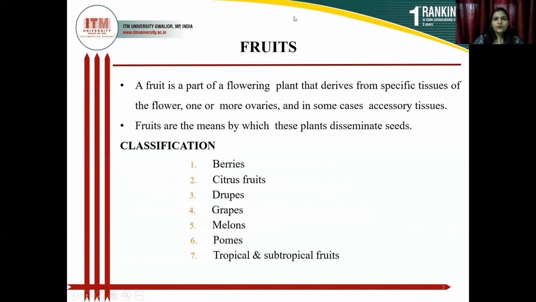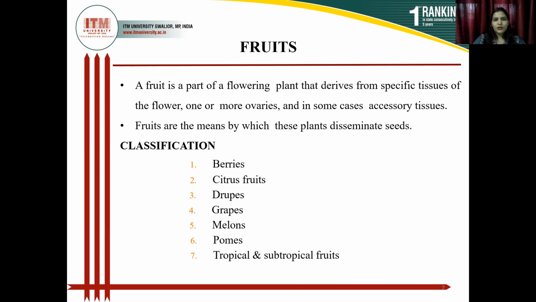Next is fruit. A fruit is a part of flowering plants that derives from the specific tissue of the flower, one or more ovaries, and in some cases accessory tissue.